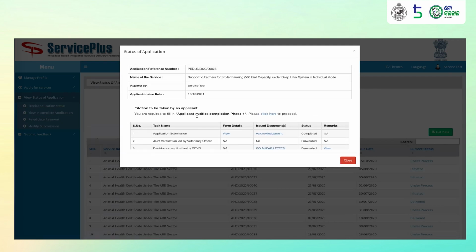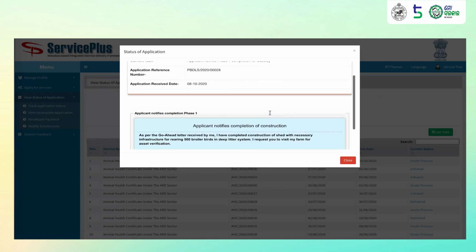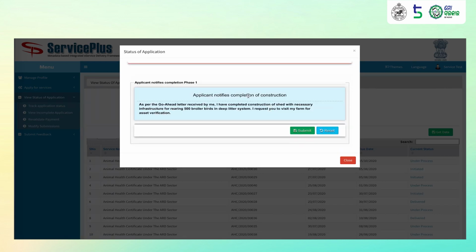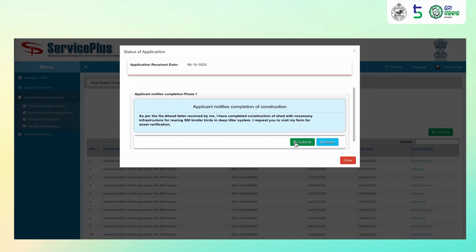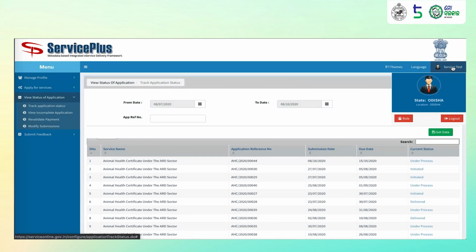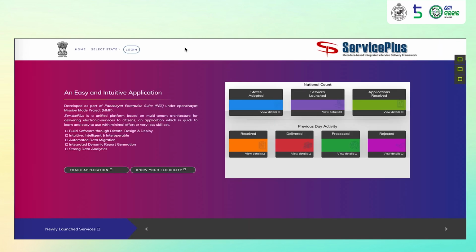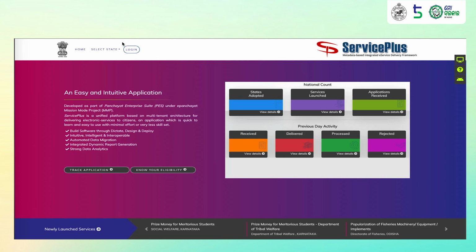At this step, the applicant will notify the completion of phase 1 by clicking on click here to proceed. The applicant notifies completion of construction of the shed with necessary infrastructure and is inviting the veterinary officer to visit his or her farm for asset verification. Once the applicant notifies completion of phase 1, the BVO will be notified of this. The BVO will log in using his credentials.